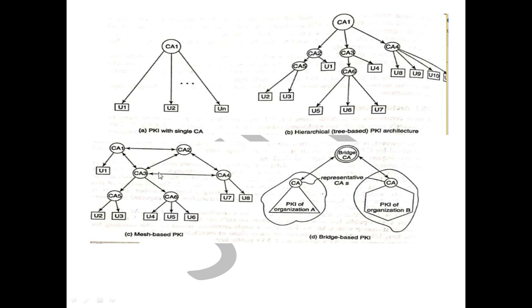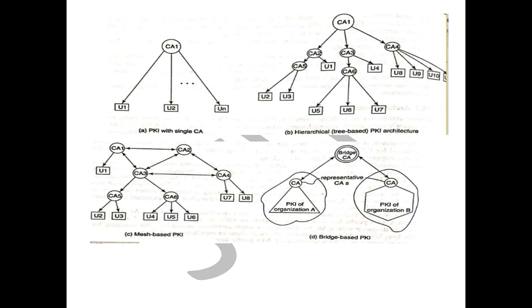So next one, we call it a mesh. Now suppose in this figure U1 needs the U5 certificate. Then the U5 certificate is signed by CA6. Then first, U1 may not have the CA6 public key to verify the signature on the U5 certificate, and U1 does not have a trust relationship with CA6. So, how to overcome this problem? For that, they went for this mesh-based PKI.